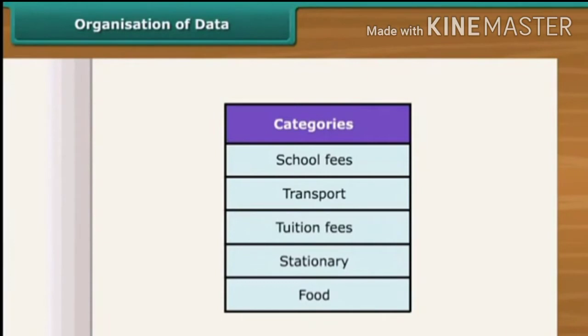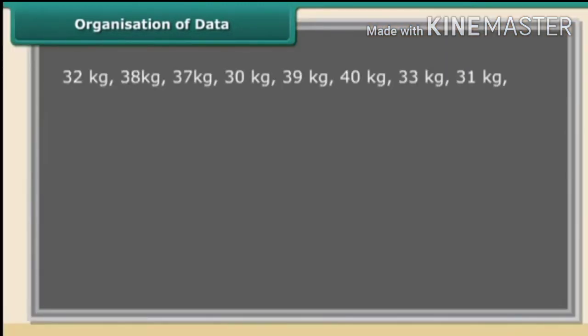We collect data to record and organize it. But why do we need to do that? Look at the following data. A class teacher of class 7 listed the weight of 10 students in this way. Is this data easy to understand?